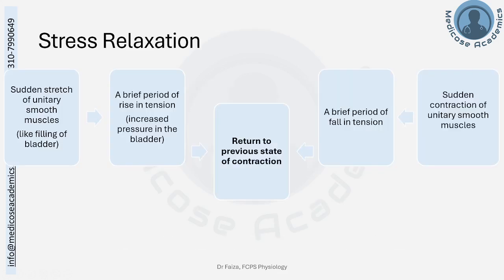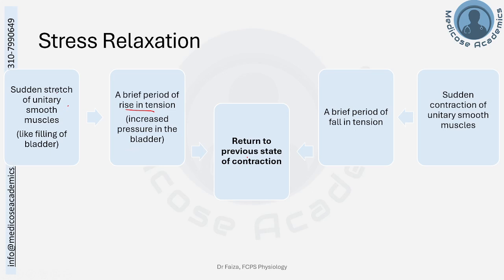Next is the concept of stress relaxation. This is simply that smooth muscles oppose whatever we do. For example, if you stretch a unitary smooth muscle, like the filling of the bladder, the visceral smooth muscle of the bladder will be stretched. Briefly, there will be a rise in tension with increased pressure in the bladder, but the smooth muscles will soon overcome this and the pressure will return back to normal. This is called stress relaxation. It was stretched, tension increased, returned back to normal: stress relaxation.